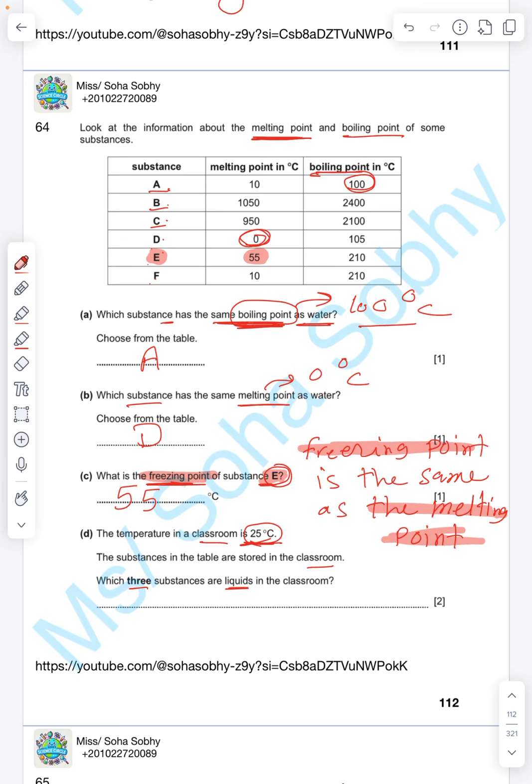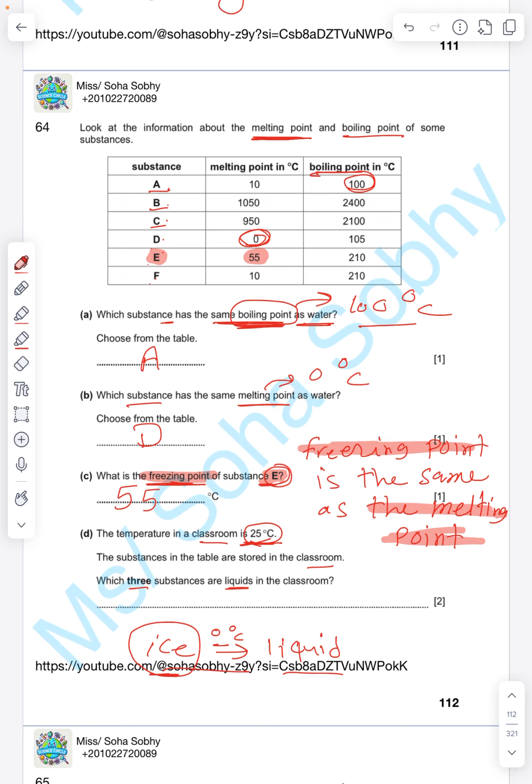Liquids mean the temperature is above the melting point but still lower than the boiling point. For example, I now want to turn ice from solid to liquid. What should I do? It's so easy. Melt it. At what temperature does ice melt? At 0 degrees Celsius. So I give it temperature 0. If I keep increasing, the ice turns into liquid. So if my room temperature is higher than the melting point, the ice will melt, right?